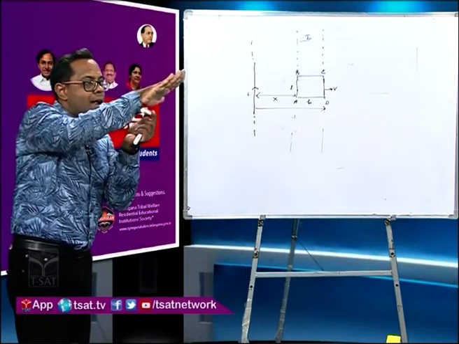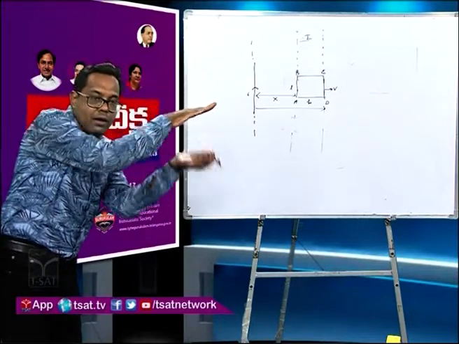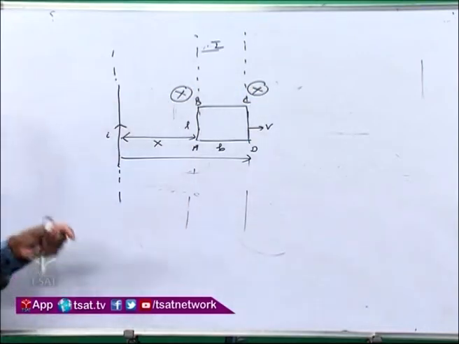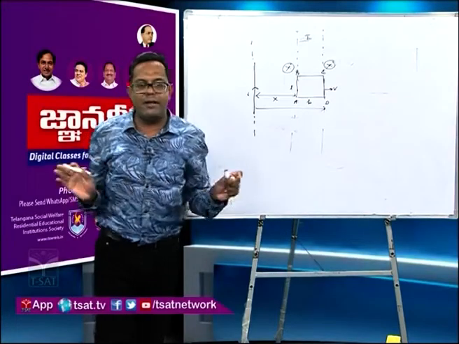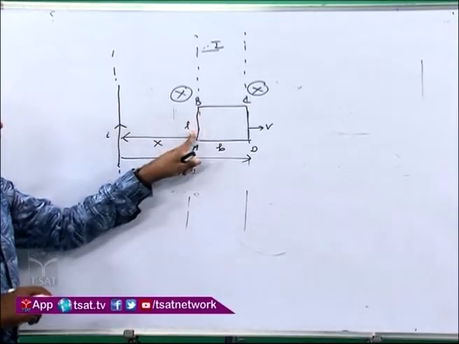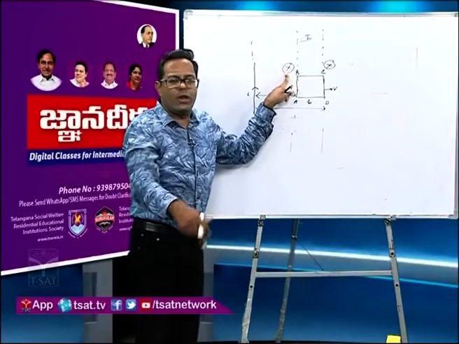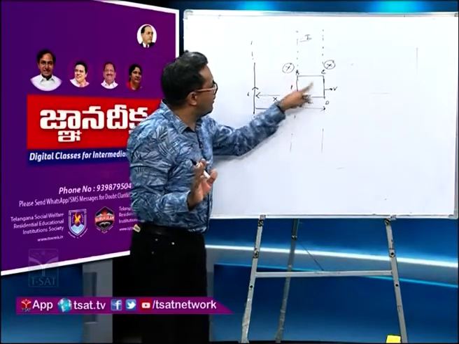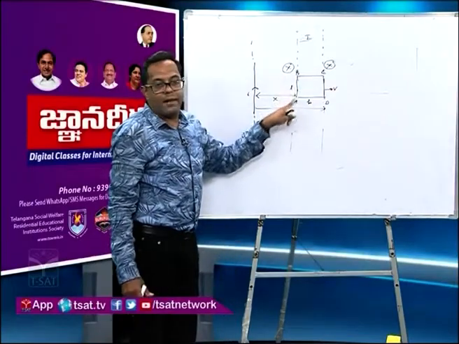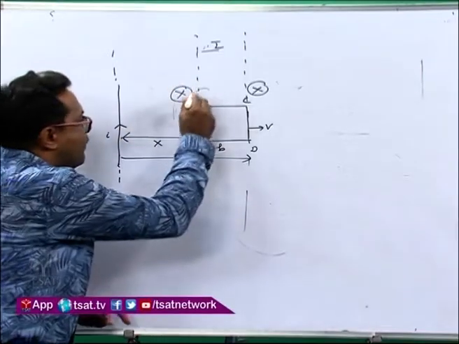So if I open it like this, I get a field along the plane of paper, that is a cross field. I have only direction, I am not talking about magnitude right now. Now you see over here, for this length AB, cross field is minus Z, velocity is in the X direction, and length is in the Y direction. All the three are perpendicular, yes or no? So we will get some EMF induced over here.